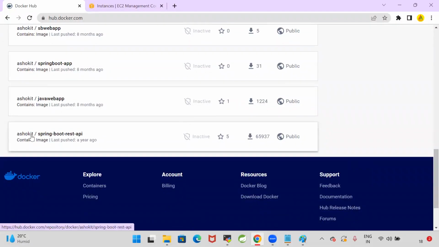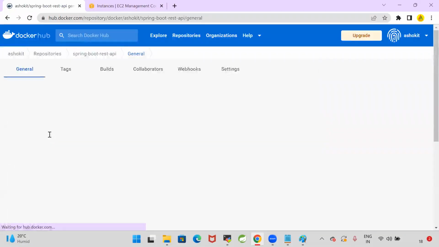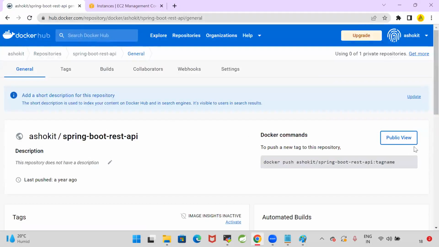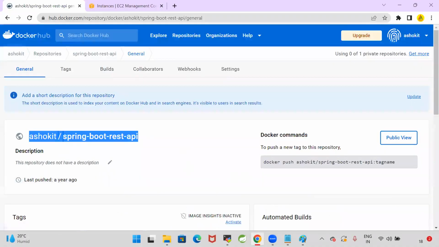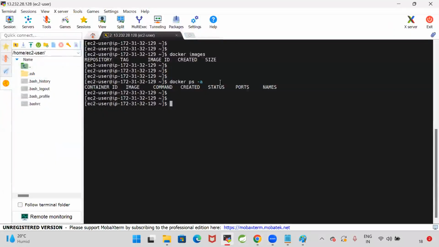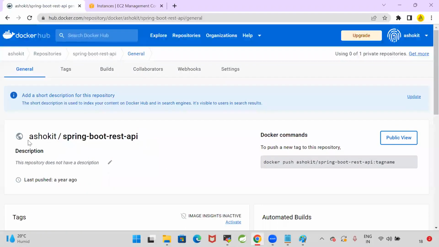So here can you see there is an image available. So what is the name of the image? Ashok IT/spring-boot-rest-API. This is the name of my image. Now I want to pull that image. Can you tell me the command how to pull that image? So this is one image. It is a Spring Boot REST API. I want to pull this image. How to pull this image? Do you know how to pull this image?